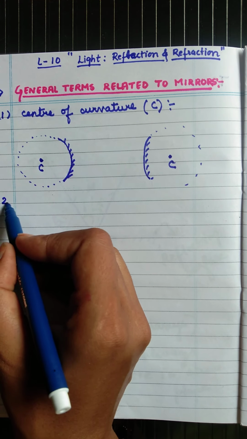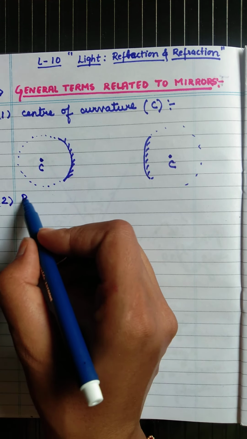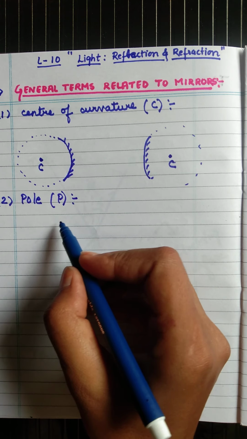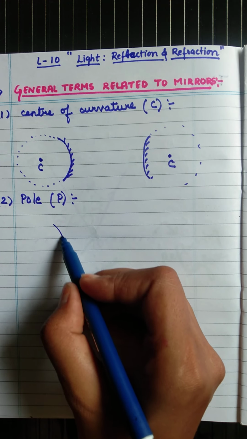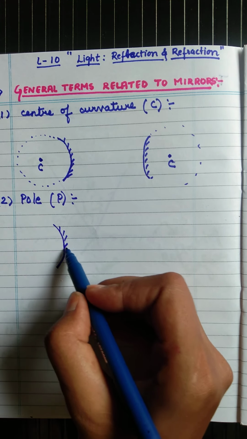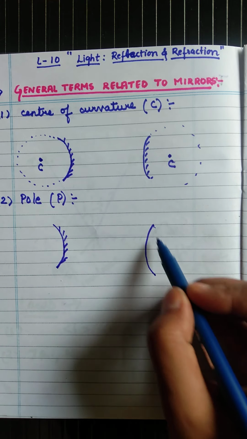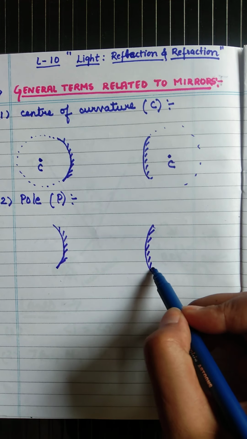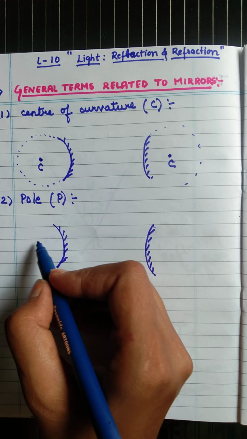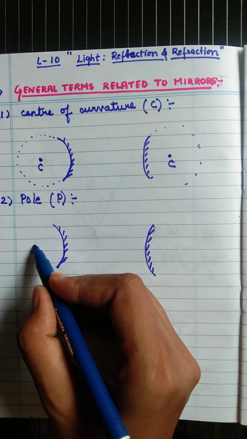Now the second term is the pole. It is represented by capital P. What is pole? Suppose this is a concave mirror and this one is the convex mirror. In the concave mirror, suppose here is the center of curvature.